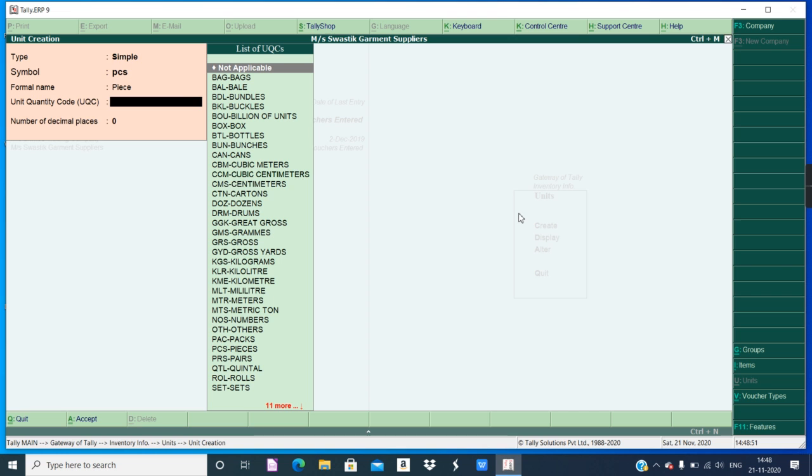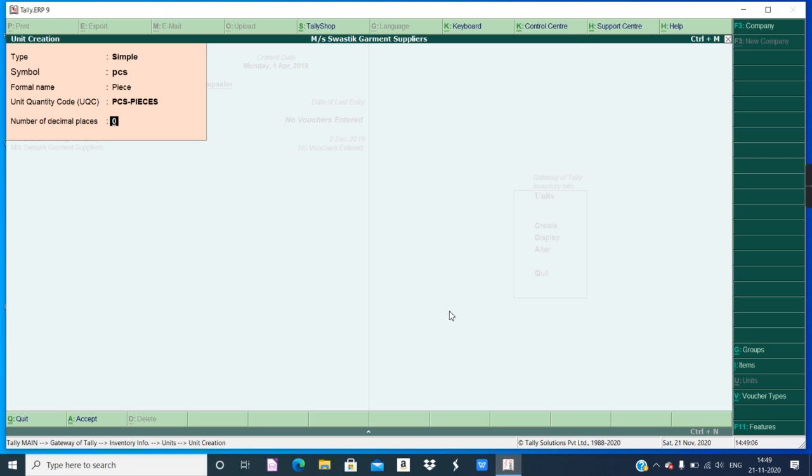And here you can choose whatever is suitable with piece. Okay, it is here PCS pieces. Number of decimal places 0, that is fine. Control A or accept, enter. Now that has been saved.